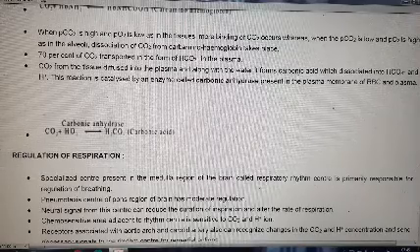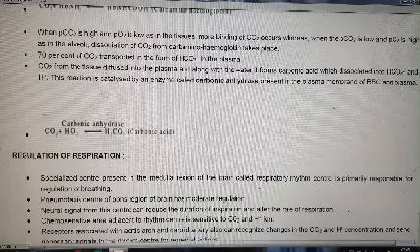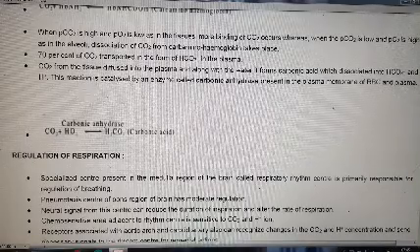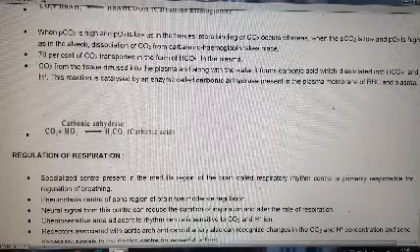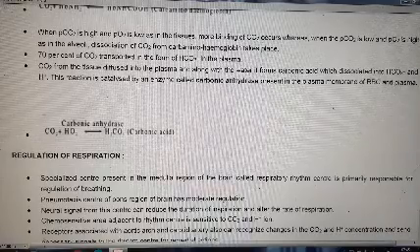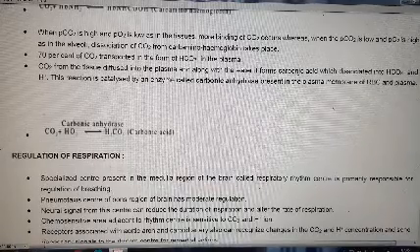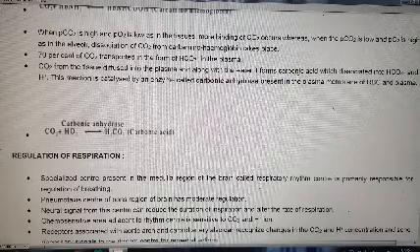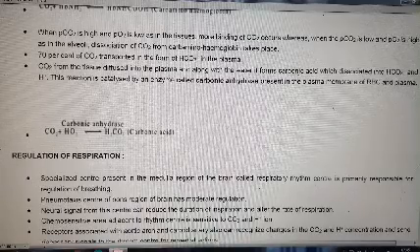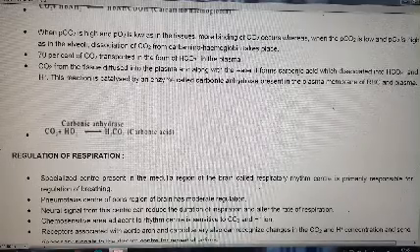This reaction is catalyzed by an enzyme called carbonic anhydrase present in the plasma membrane of RBC and plasma. Carbonic anhydrase here acts as a catalyst. CO2 plus H2O gives H2CO3, carbonic acid.